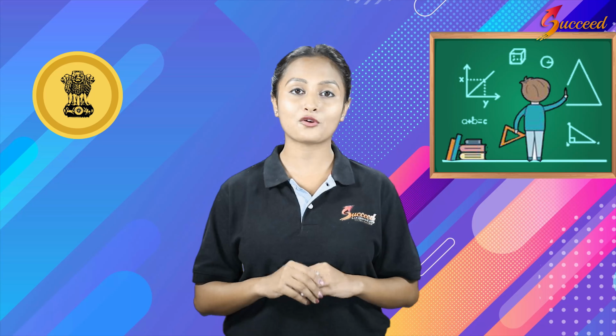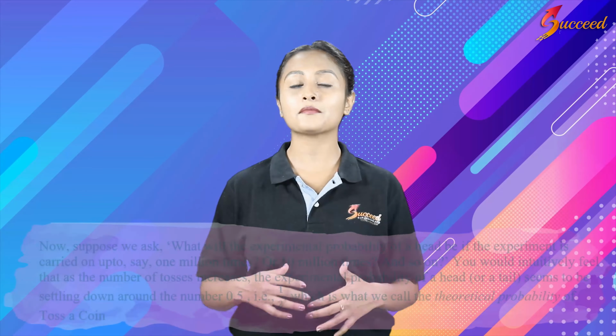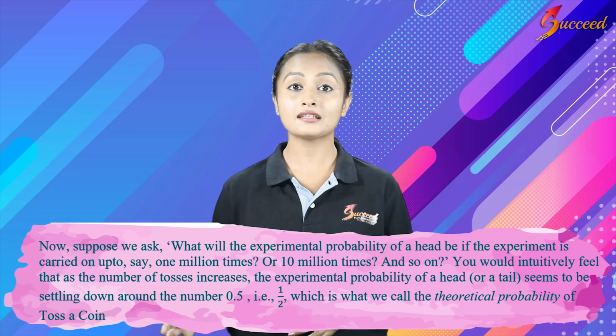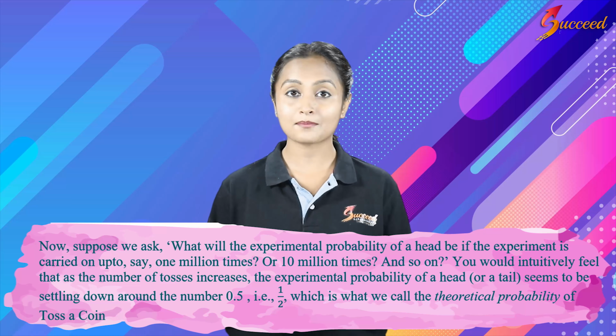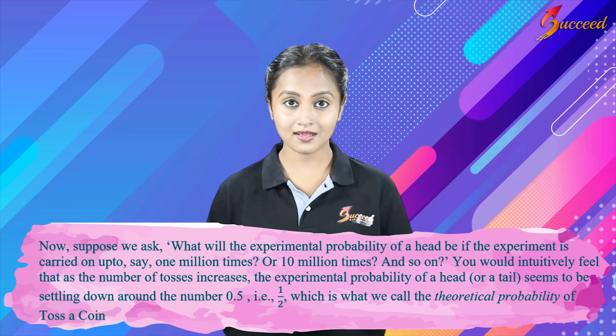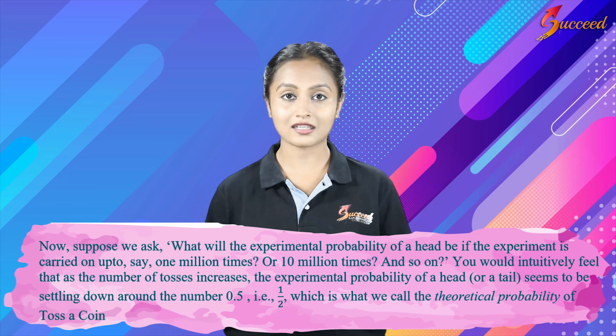Several mathematicians across the world performed this experiment in order to understand the number of heads and tails in the experimental probabilities. They found out several results. As time passed, they started experimenting more, like 10,000 times, 1 lakh times, 10 million times. As the experiment kept going, the number started to settle down at a particular point, that is 1/2 or 0.5. So this is nothing but the theoretical probability of tossing the coin.